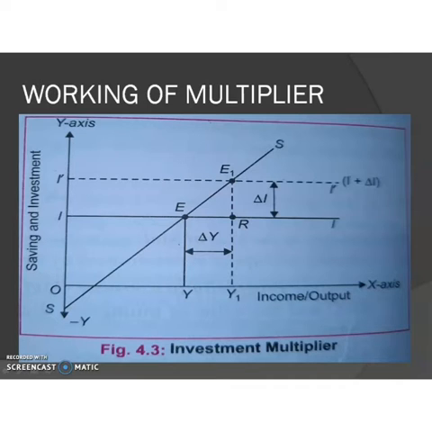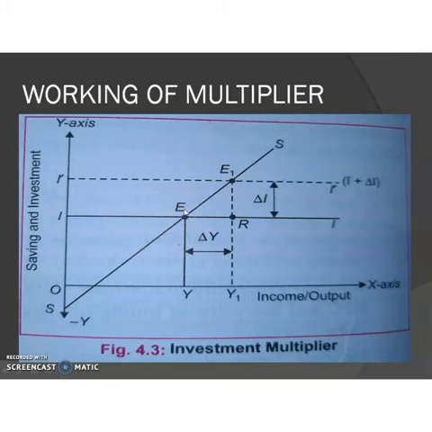So here we use the SI approach, that is the saving investment approach, for determining the equilibrium level of income. In this diagram we can see OY is the equilibrium level of income, because the investment curve intersects the saving curve at point E, corresponding to Y on the x-axis. So that is the equilibrium level of income. OY is the equilibrium level of income where planned investment is equal to planned saving.